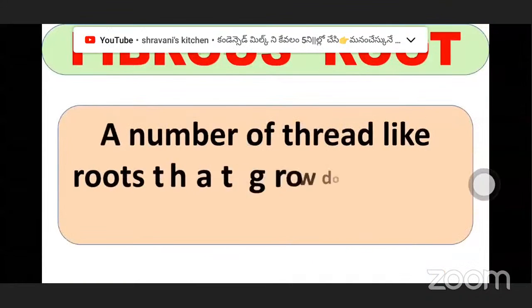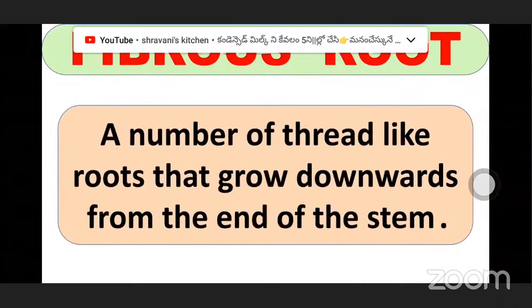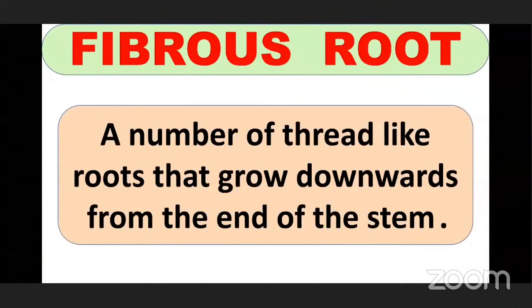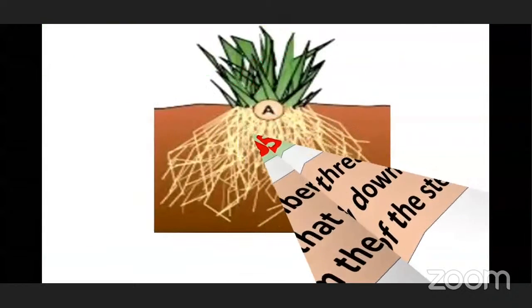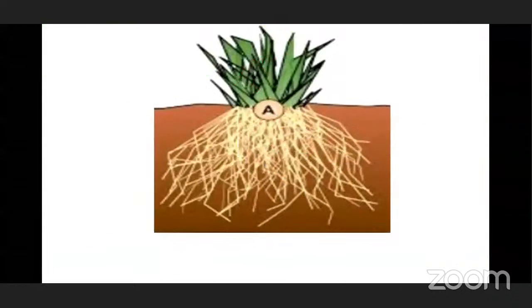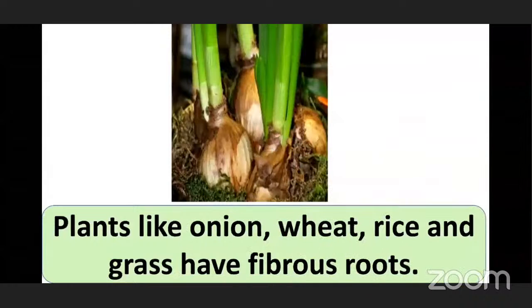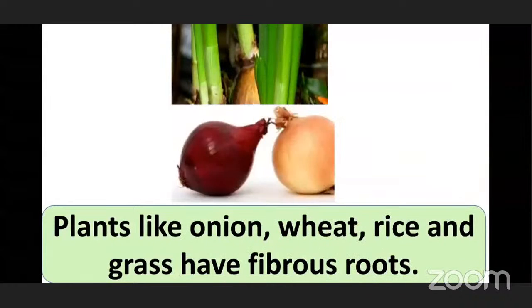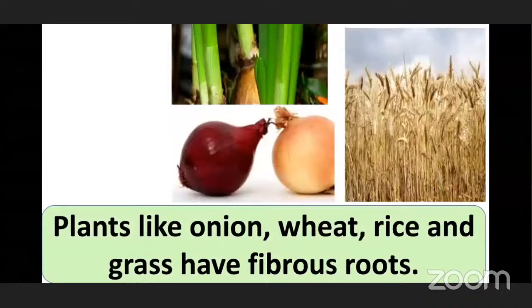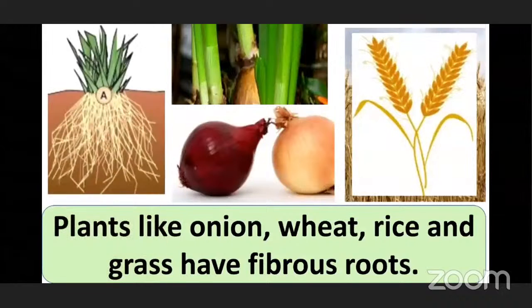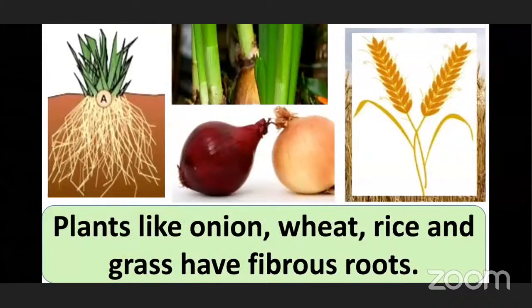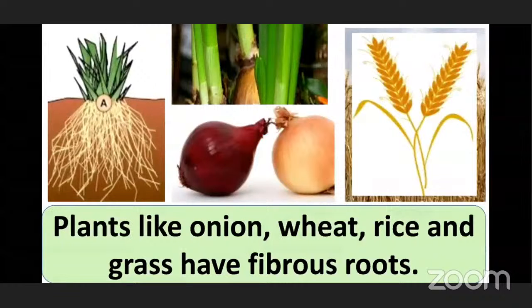A number of thread-like roots that grow downwards from the end of the stem is fibrous root. As you can see in this picture, it is bushy in appearance. Okay. Plants like onion, wheat, rice, and grass have fibrous roots. These are the examples of fibrous root.